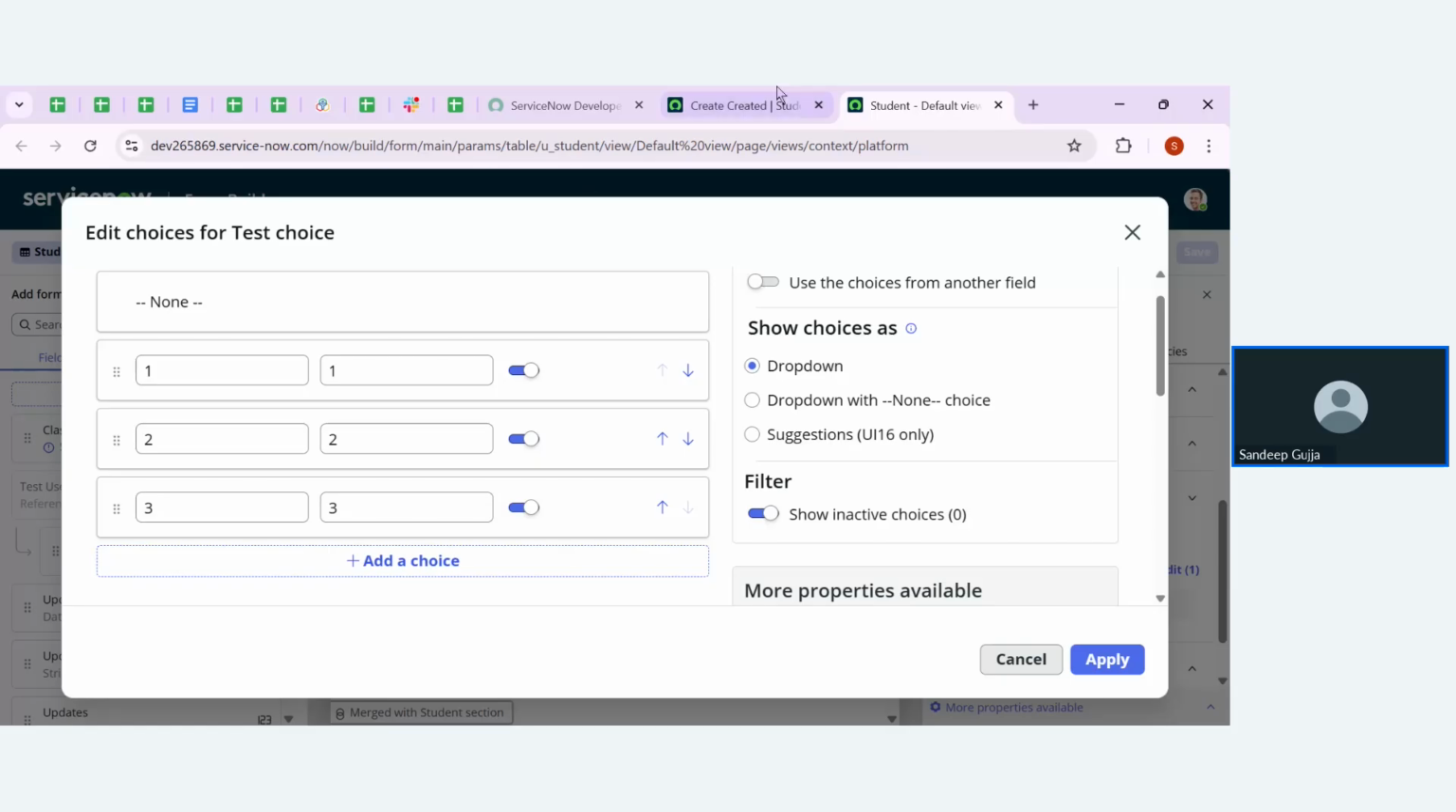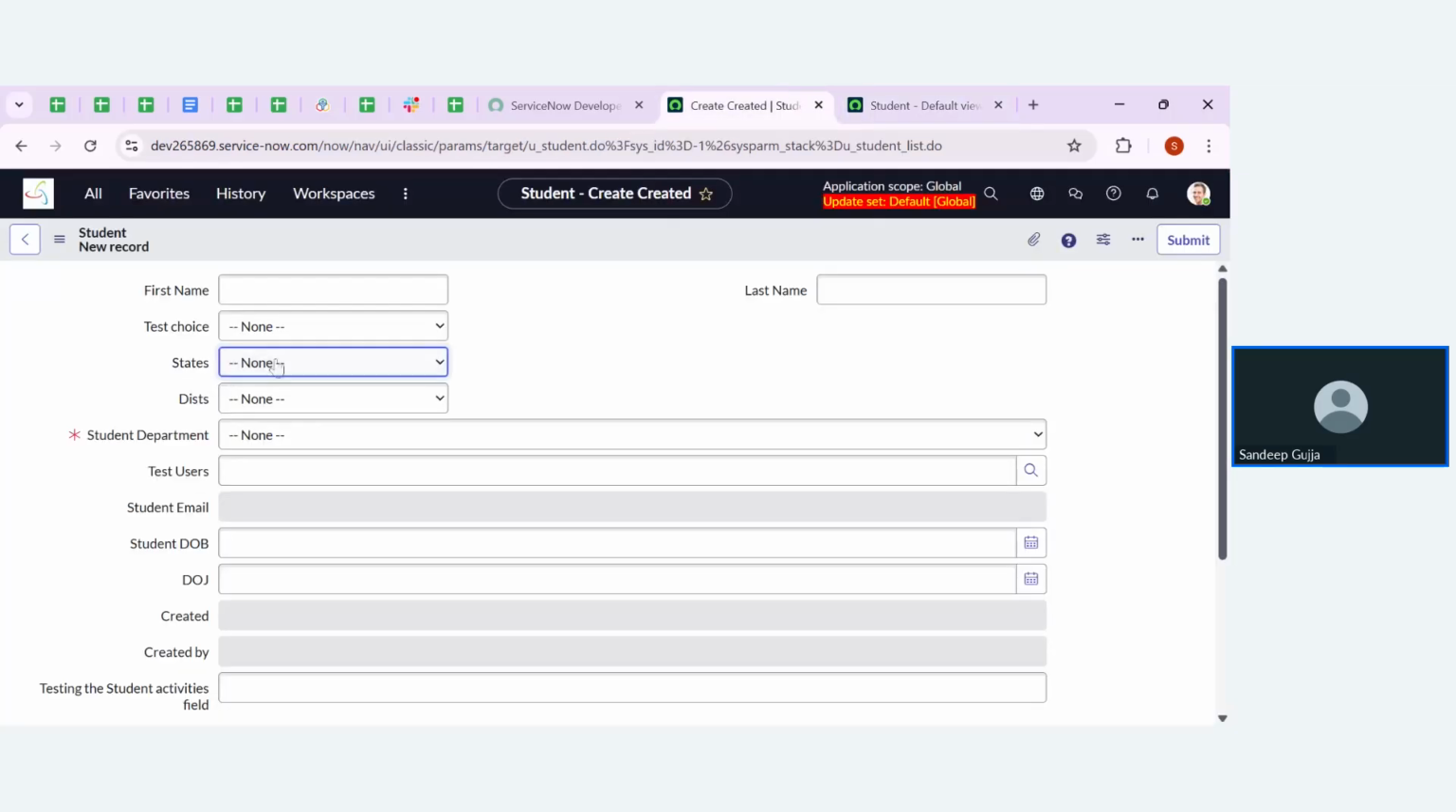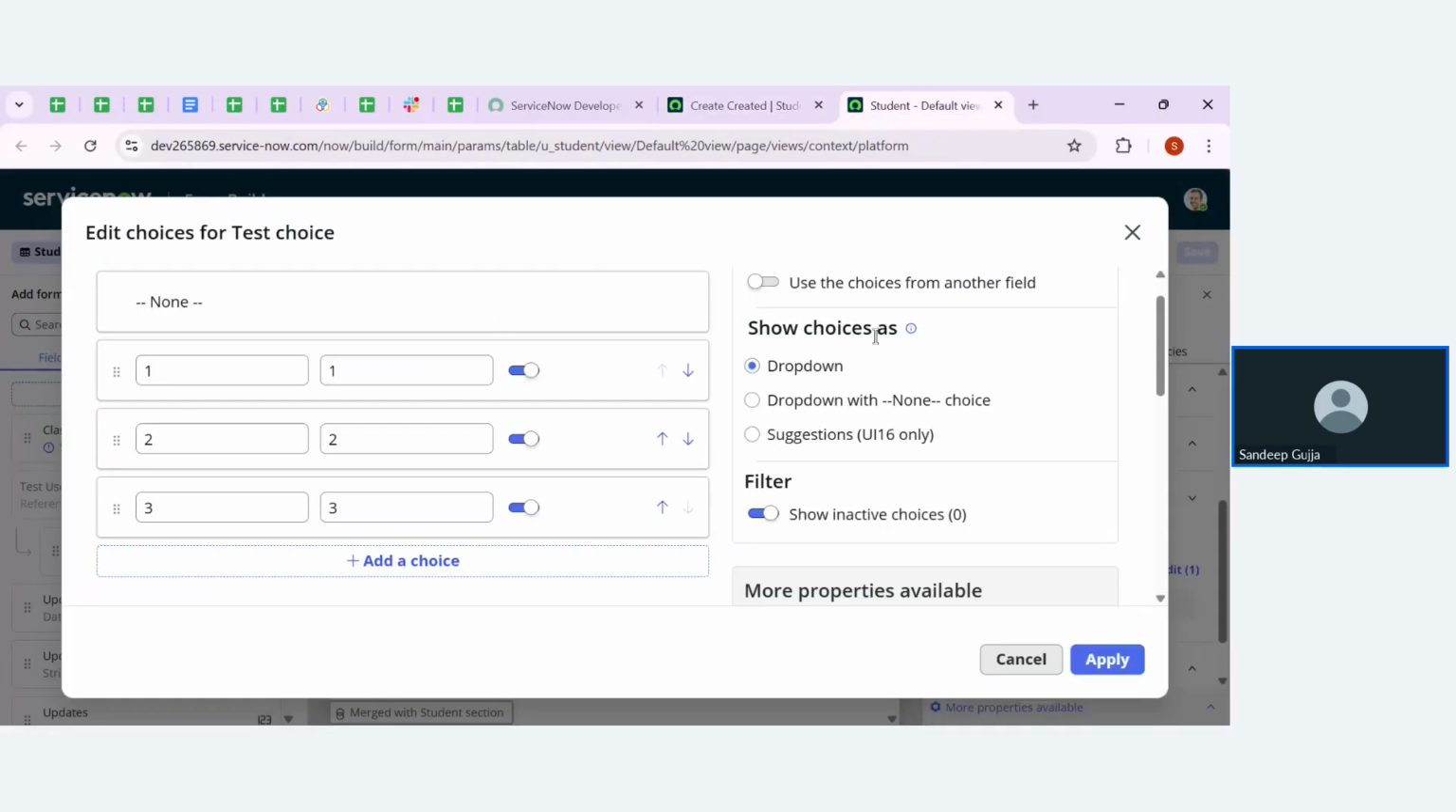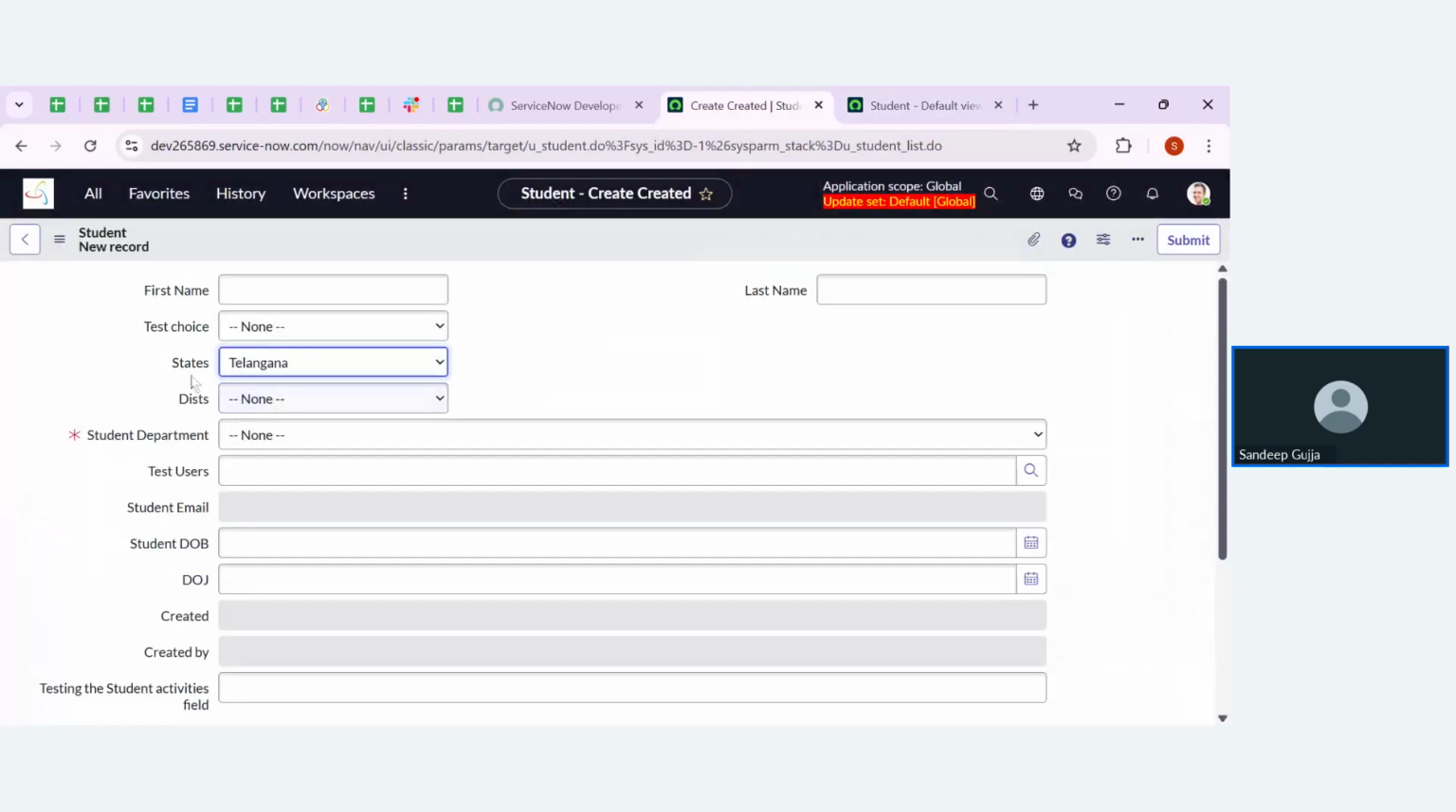Previously, if you see, guys, it started with none. Then after that I could pick the state as Telangana and go for the next things. If I'm giving this particular choice as drop down, then directly Telangana will act as the first value, instead of none.